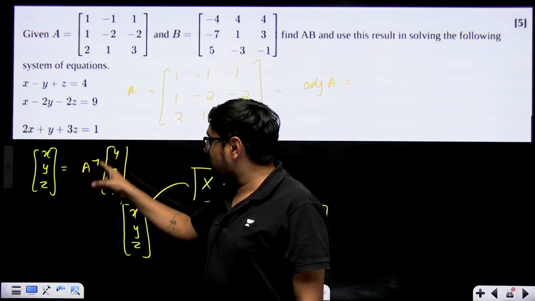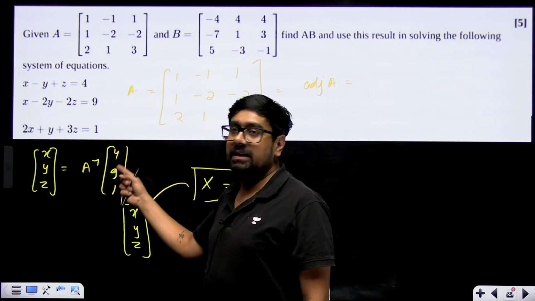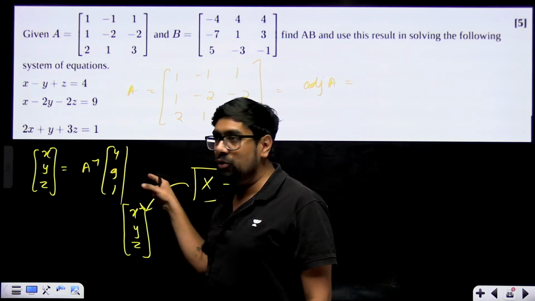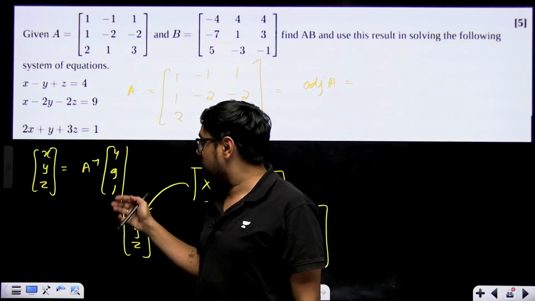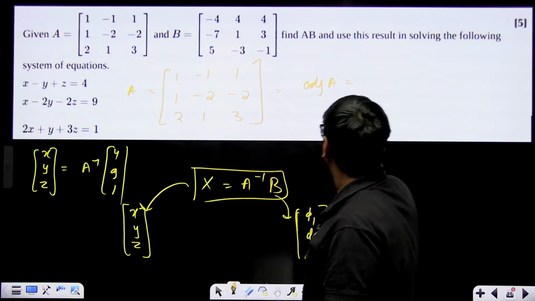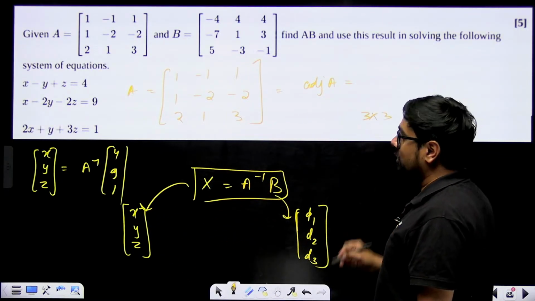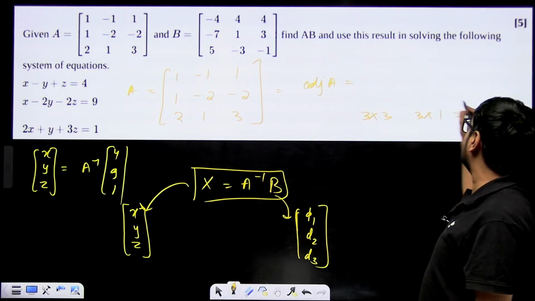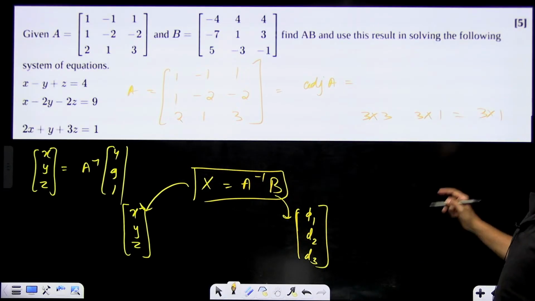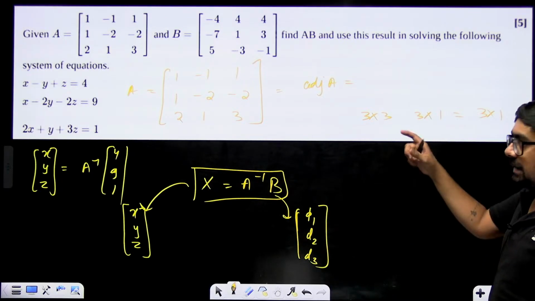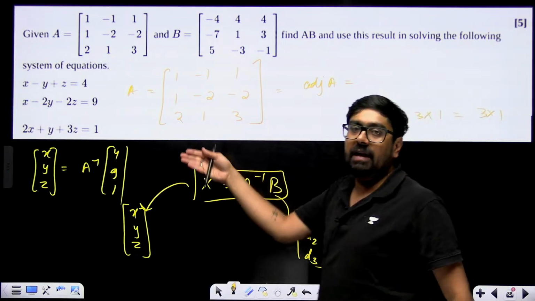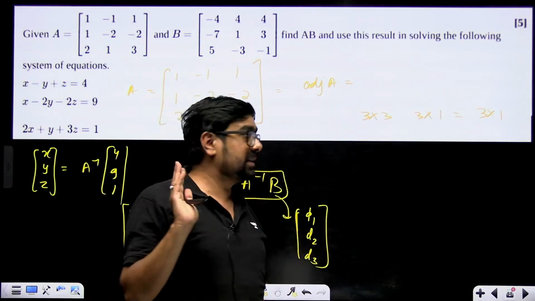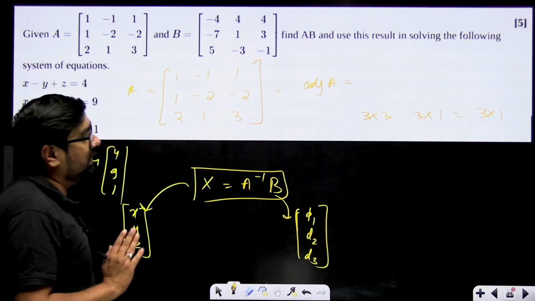A inverse, then you'll have to multiply with this column matrix, which will give you only 3 elements, because this will be 3 cross 3. What is this? This is 3 cross 1. So the final result you will get will be 3 cross 1. 3 cross 1 means 3 rows, 1 column. That means only 3 elements. Those will be the values of x, y, z. Just remember this method. Don't forget how to solve linear equations.